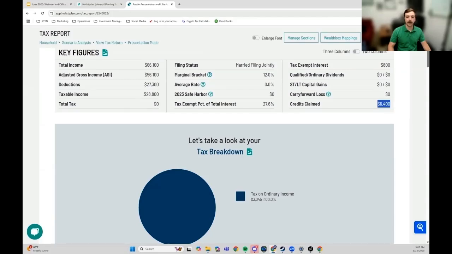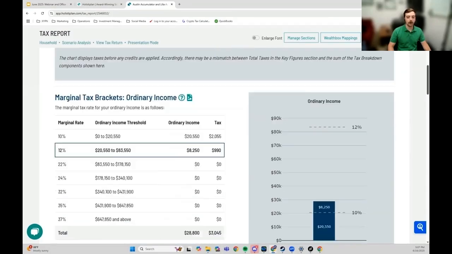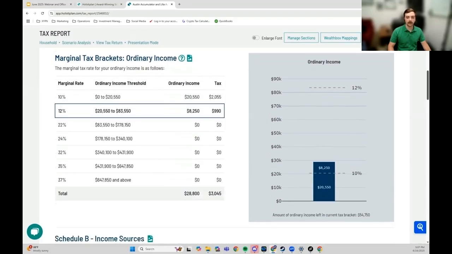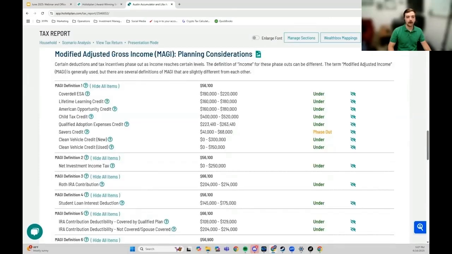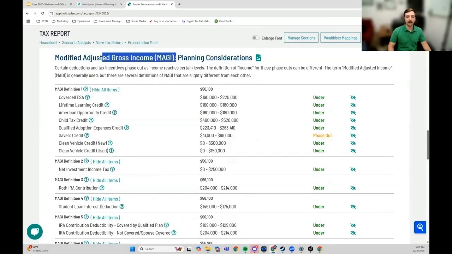They're claiming some tax credits. But let me show you more of the visualizations here so we can see. Just like we were breaking down the brackets beforehand, this is that same thing, just vertically instead of horizontally. So they filled up the 10% bracket, and now they're starting to fill that 12% bracket. Some Schedule B income, okay, taxable versus tax-exempt interest. This is important for when you're deciding what types of bonds to buy, perhaps. And then here we have an MAGI table for other planning considerations.